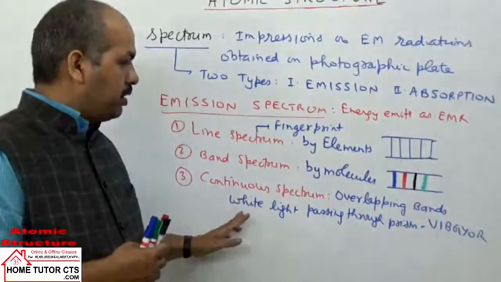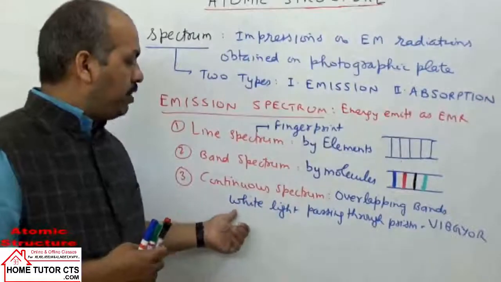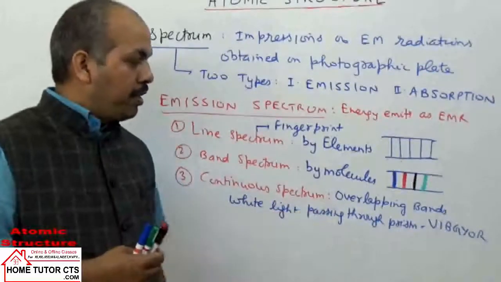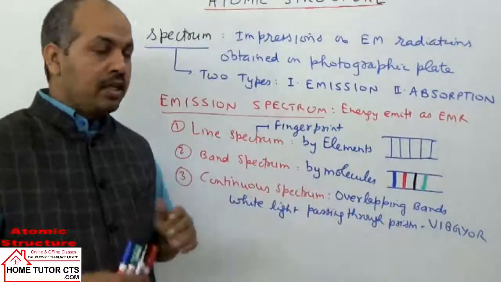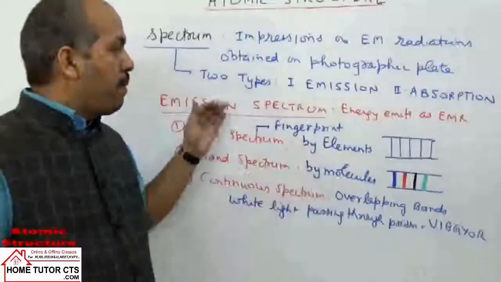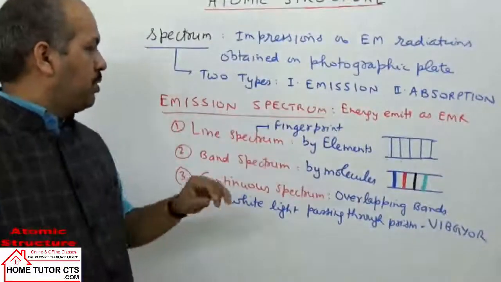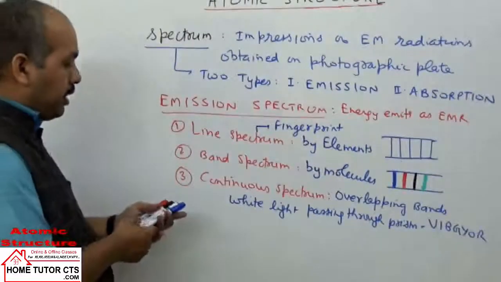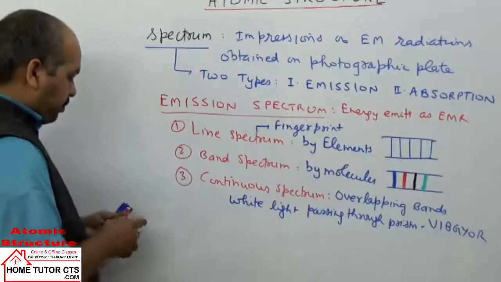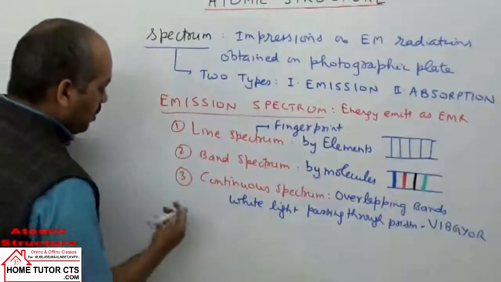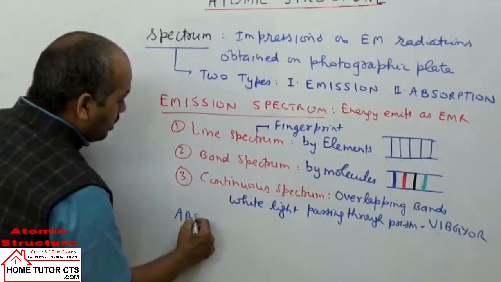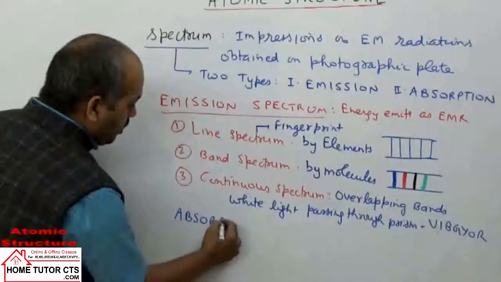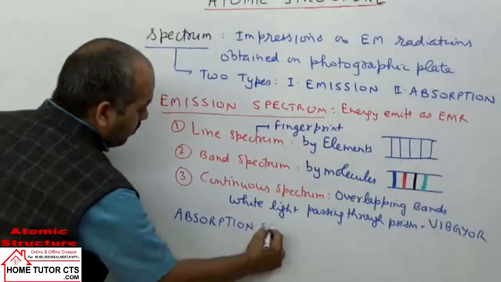When we pass white light through a prism, it splits into 7 colors, the common example of continuous spectrum. So this can be taken as examples of emission spectrum. Next we take absorption spectrum.